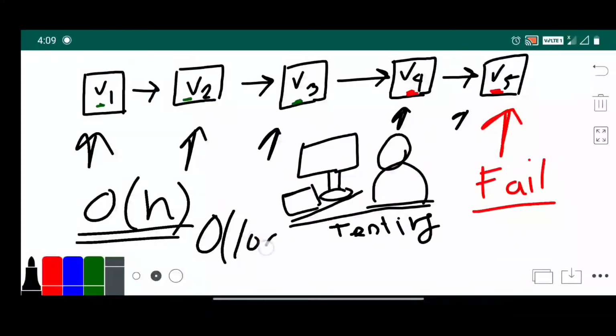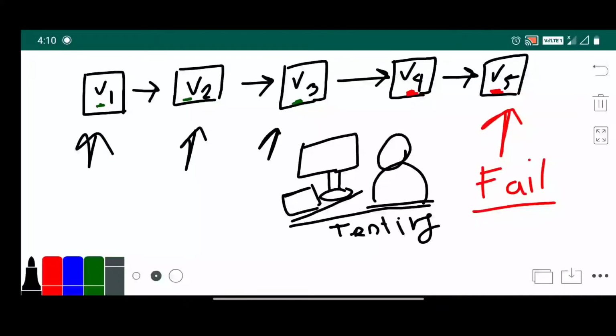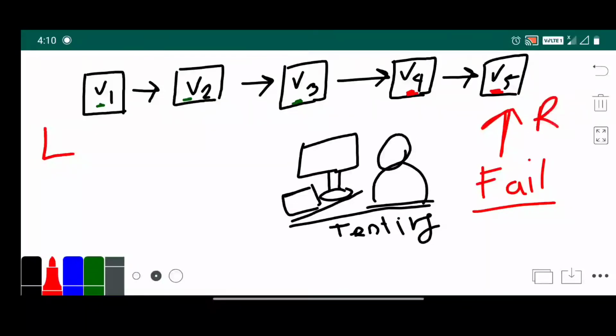So how can we solve it? We simply use binary search. Our time complexity will be order of log n. So how do we perform this? This is simple binary search, nothing special you have to do. You have to set left and right. Right is the last version and left is the first version.